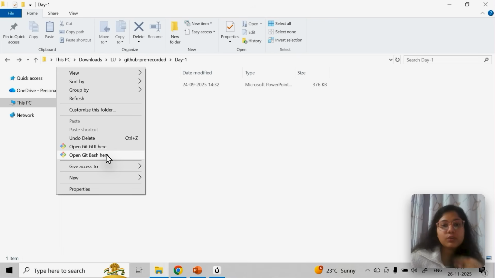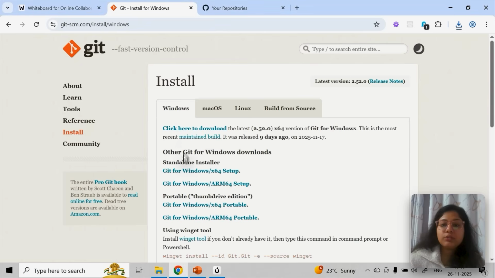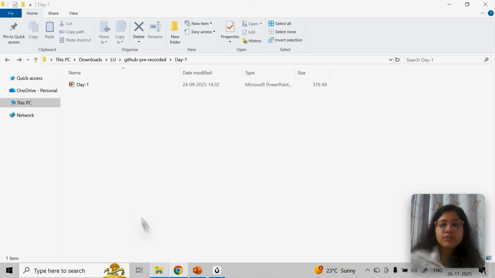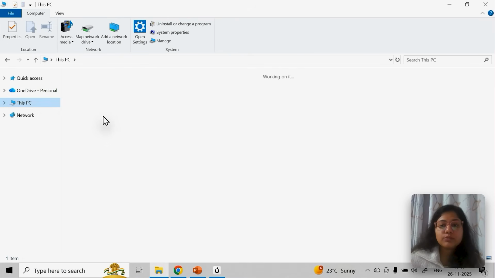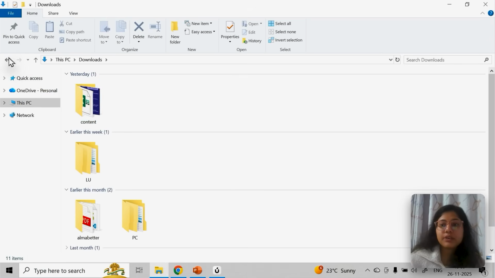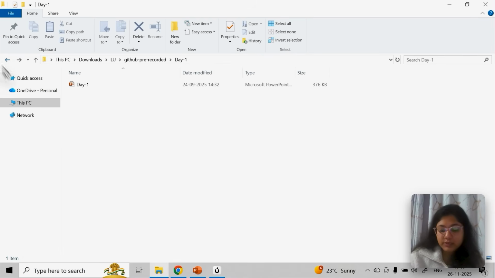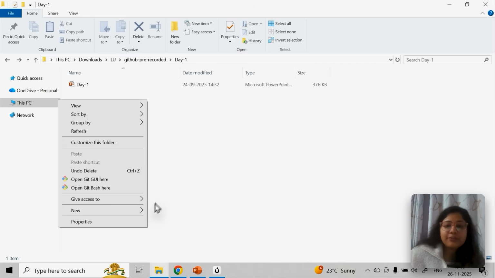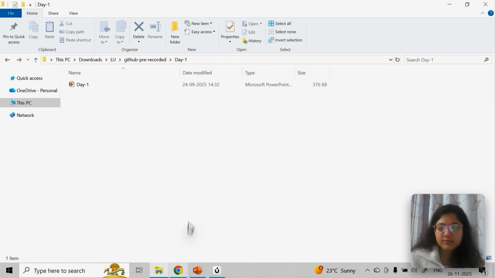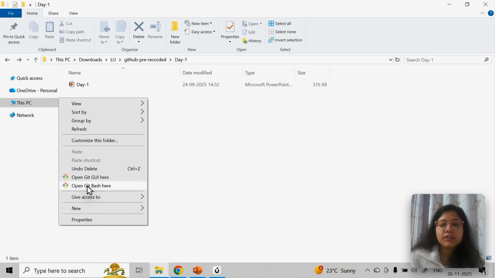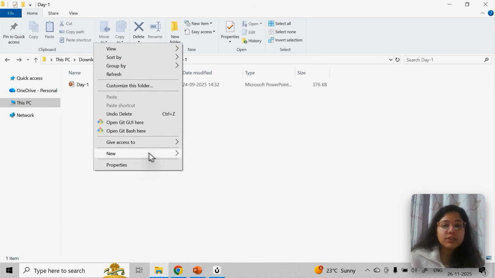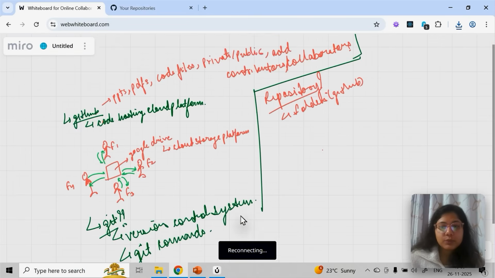So now you all can do the Git setup. Just go to the Git download page and download it based on your laptop or system configuration. Once it is downloaded, go to downloads, double click on it and do the setup, next, next. I've deleted it because I already have the setup. If you are able to see these two options, it means it is installed. Git Bash is just like a command prompt; you can call it a Git command prompt.